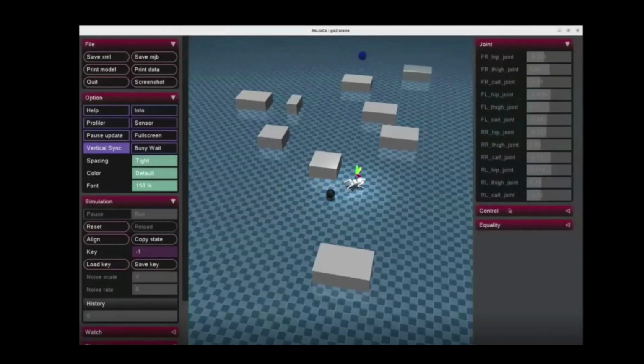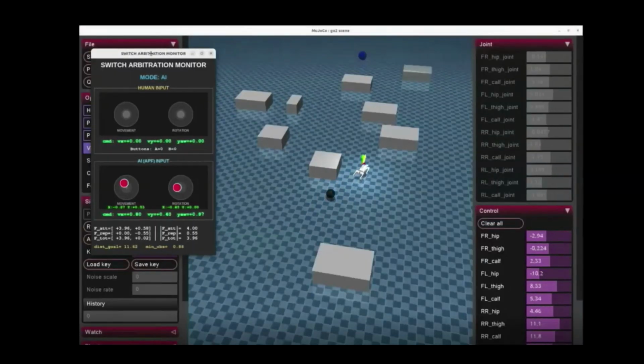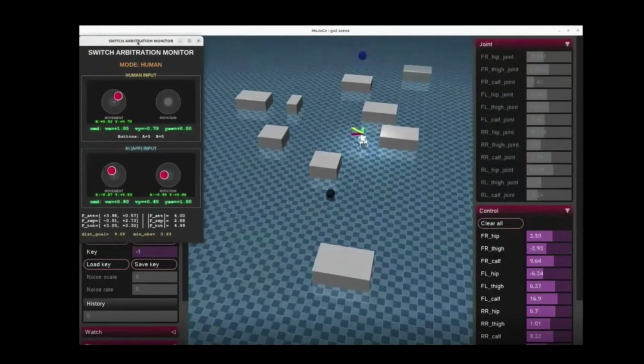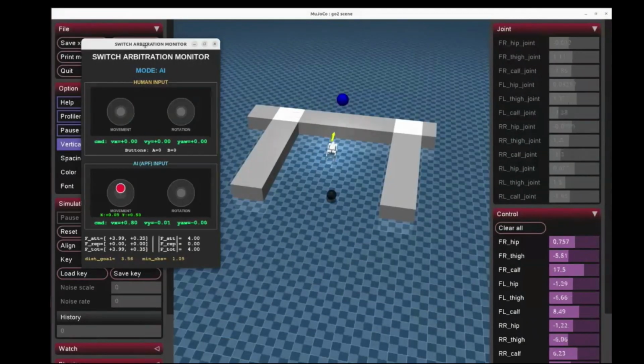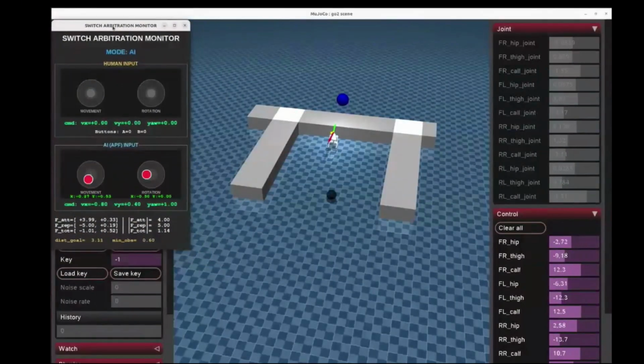The simulation demonstrates a switch based arbitration between human and AI agents. When the human drives toward an obstacle, the AI takes over and navigates toward the goal. In this constrained environment with local minima, the robot becomes trapped near obstacle corners. Although control switches to the AI, the switch based arbitration framework does not include a mechanism to escape local minima, resulting in a stalled state.